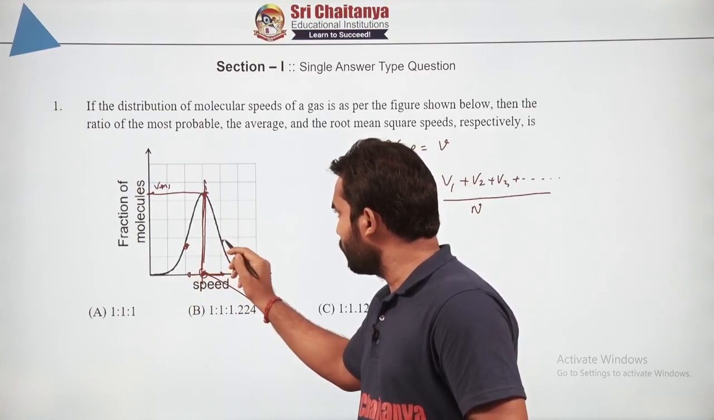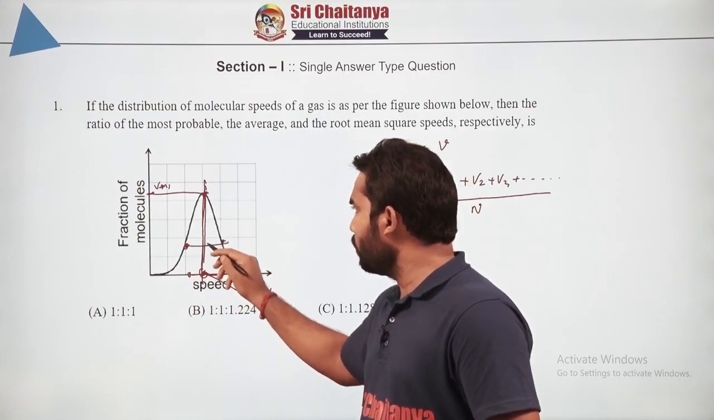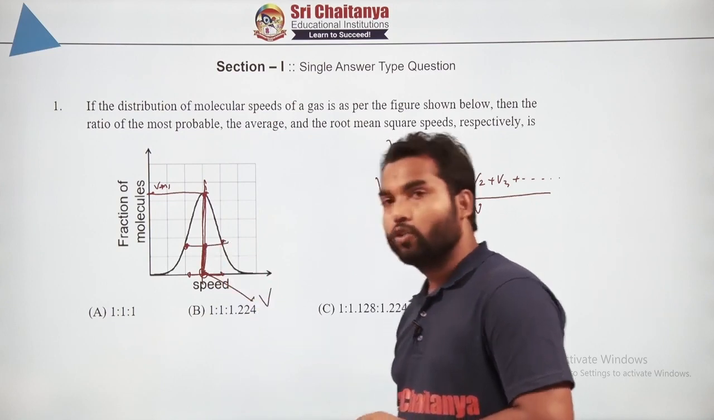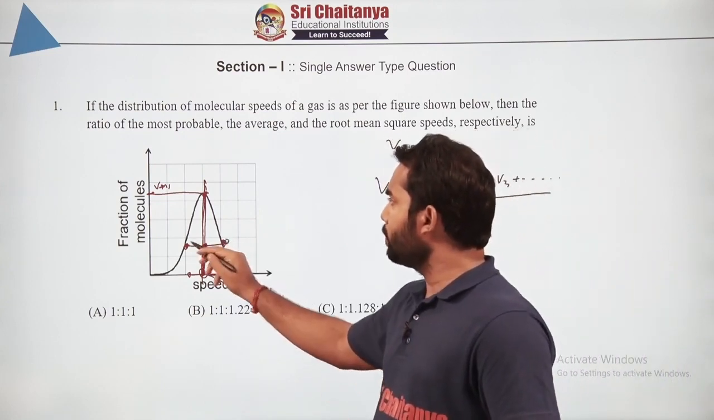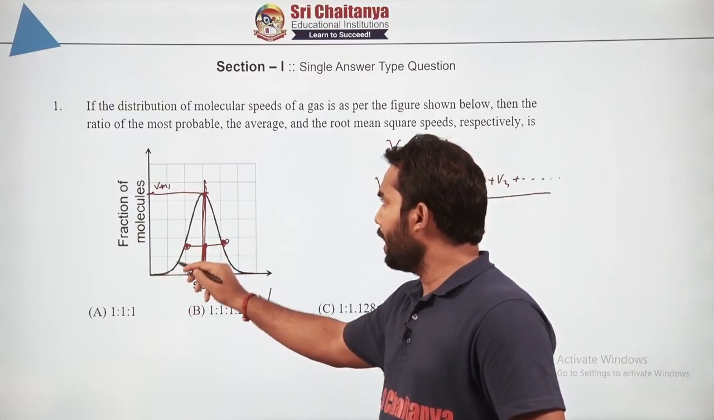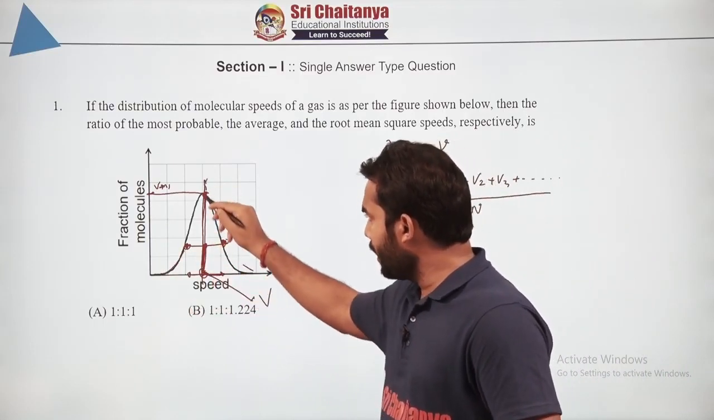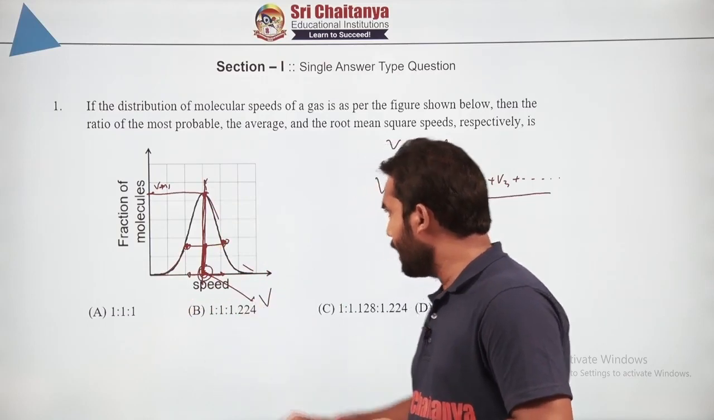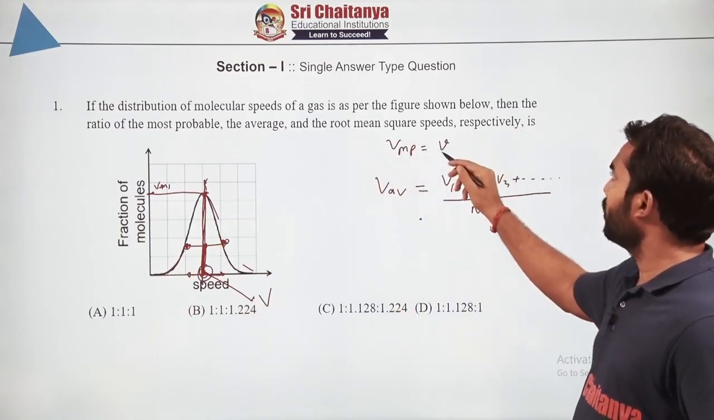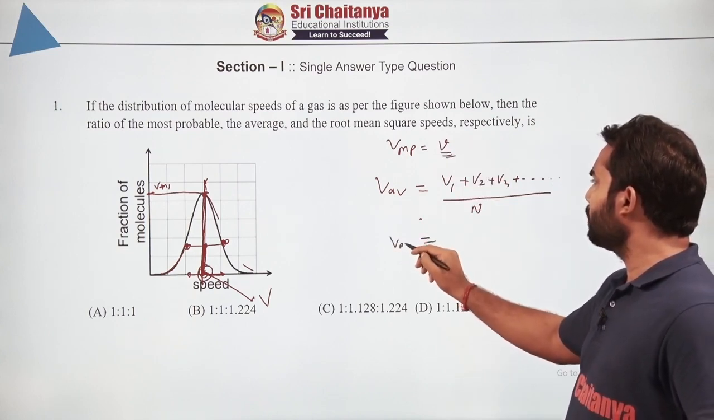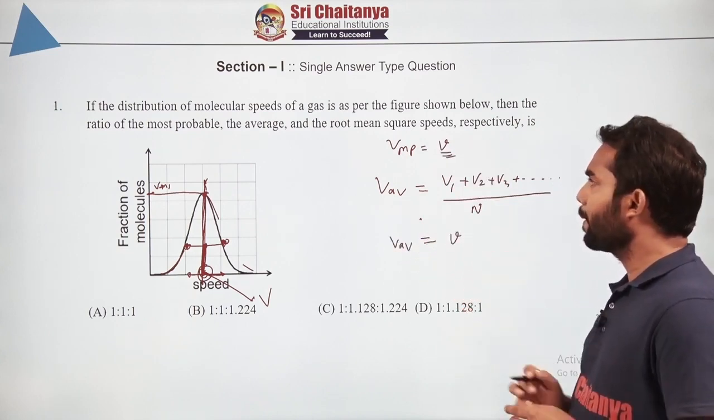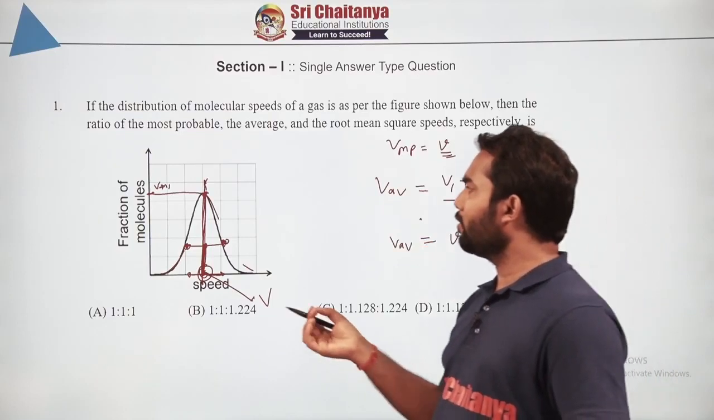If you take the average of these two, the average of these two will come to the same point only. So no matter how many molecules you are having, if you take the average of the whole, it will again give you the same value as it was having earlier for the most probable speed. So most probable speed and the average speed both will be V only. You can understand this by taking some values also.